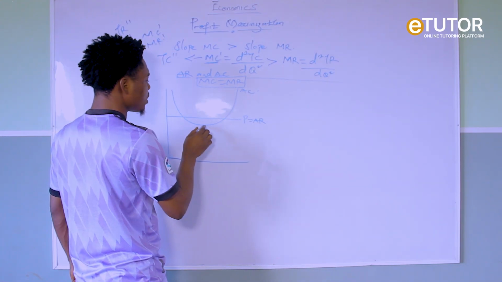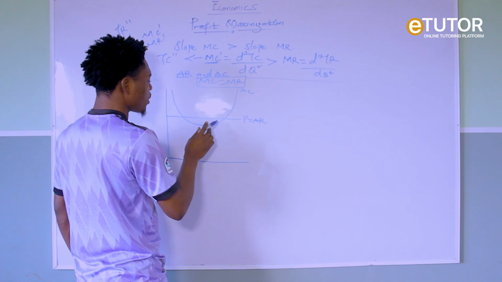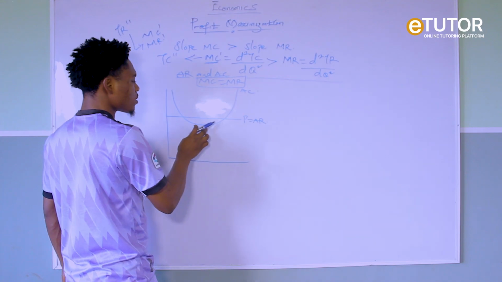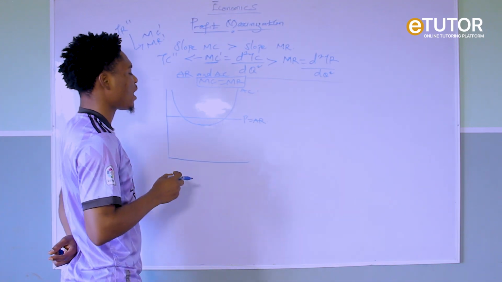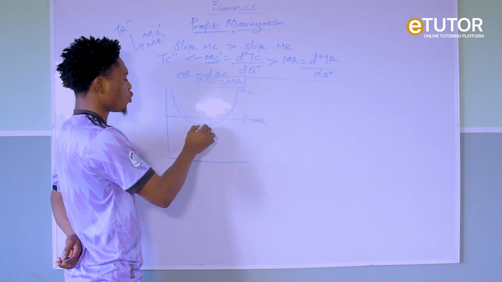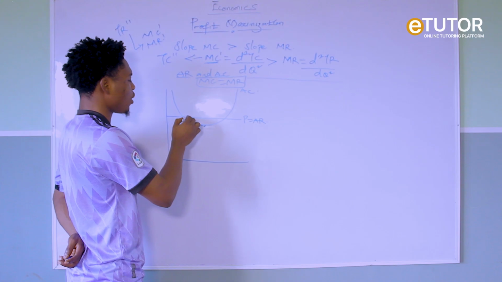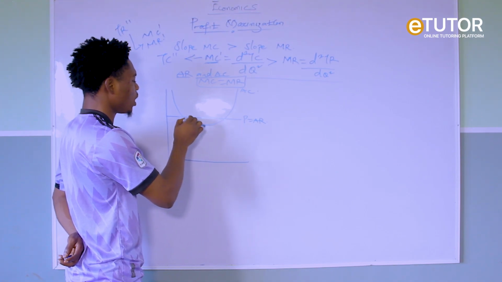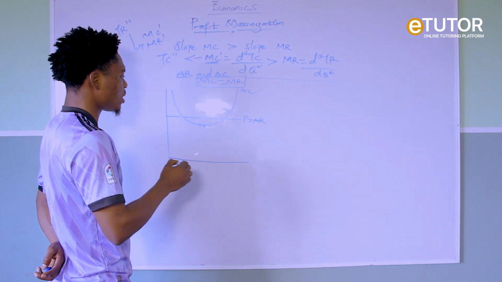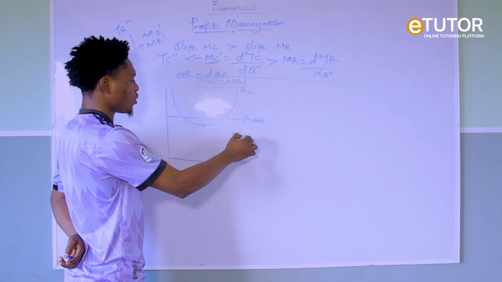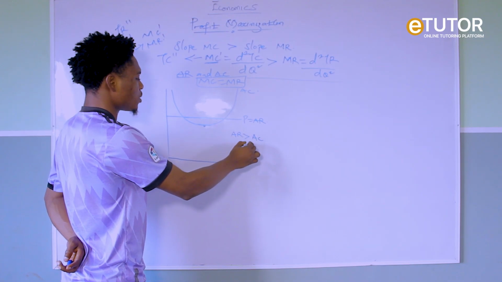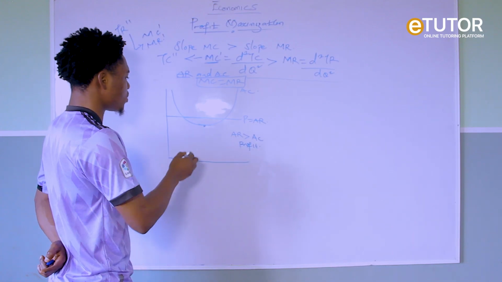Now remember that we are using the minimum point of the average cost as our focus. So when the minimum point of the average cost is below the line of the average revenue, it simply means the average revenue is greater than the average cost. So this graph now represents profit. So the minimum point of the